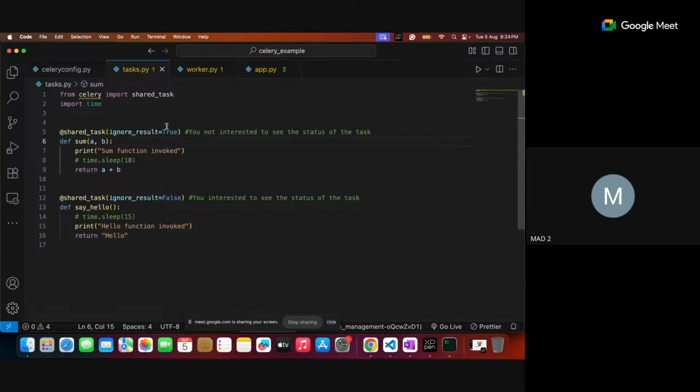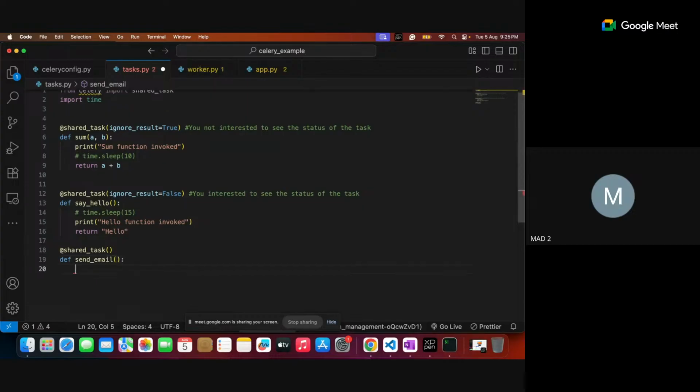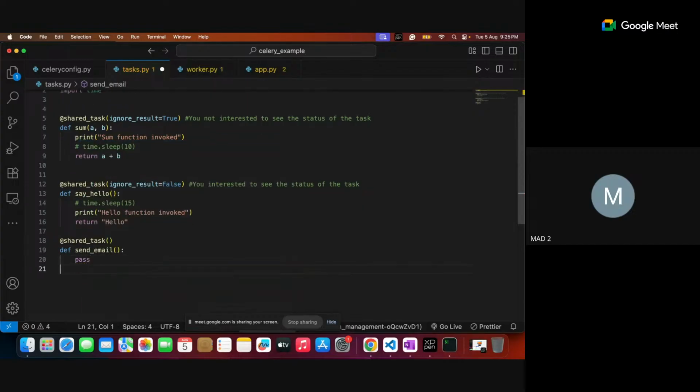all these are shared, meaning the current running instance, Celery, is able to catch them. Even if you write a third function also, it is able to catch it. Maybe for the third function, I will write shared_task. Ignore result is false by default, so I did not write it. Also, this one as a route where I'm writing send_email. Of course, I don't want to write anything, pass. So this function is a task, right? Yes.